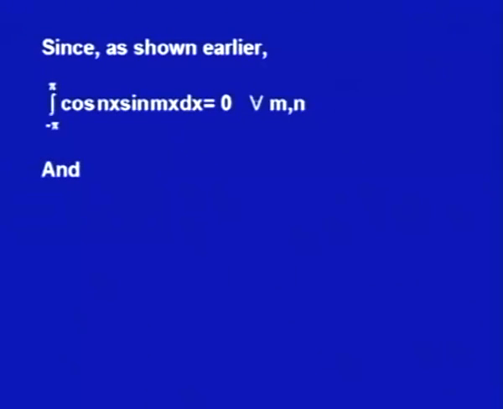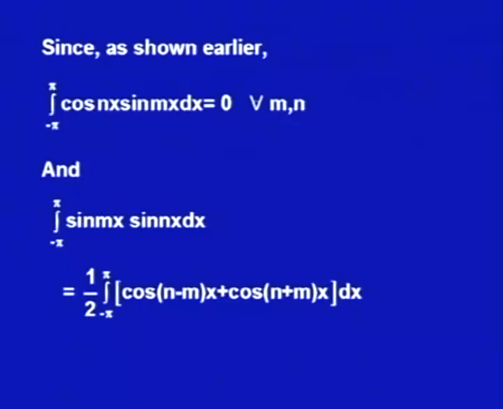So, as earlier we have shown that the integral of cos nx sin mx dx is 0 for all m and n, and this sin mx sin nx can be written as half times integral minus pi to plus pi of cos (n minus m)x plus cos (n plus m)x dx, and that would be 0 if n is not equal to m, and if n is equal to m, that would be pi.